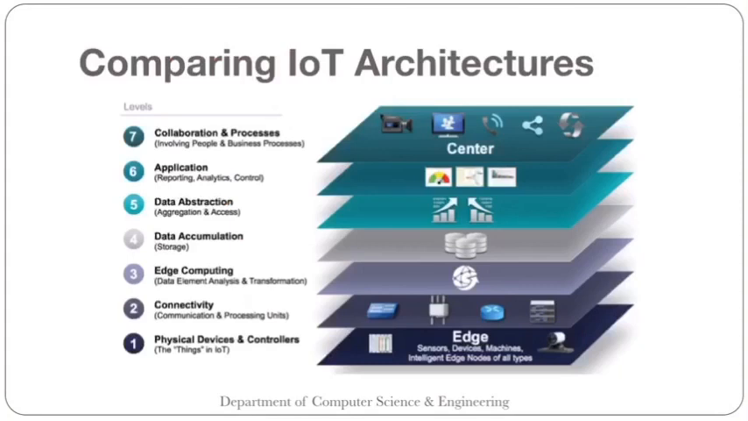Then level 4 is data accumulation, that is storage. Level 5 is data abstraction, that is aggregation and access. Level 6 is application, reporting, analytics and control. And the last layer is collaboration and processes. So it involves people and business processes. Basically layers 4 to 7, the upper layers, deal with handling and processing the IoT data generated by the bottom layers.